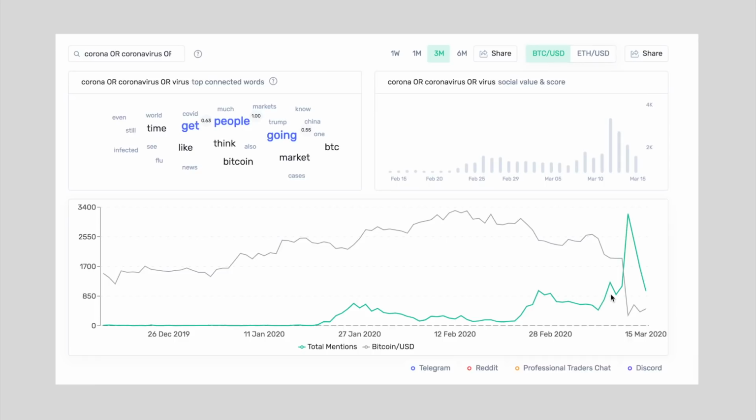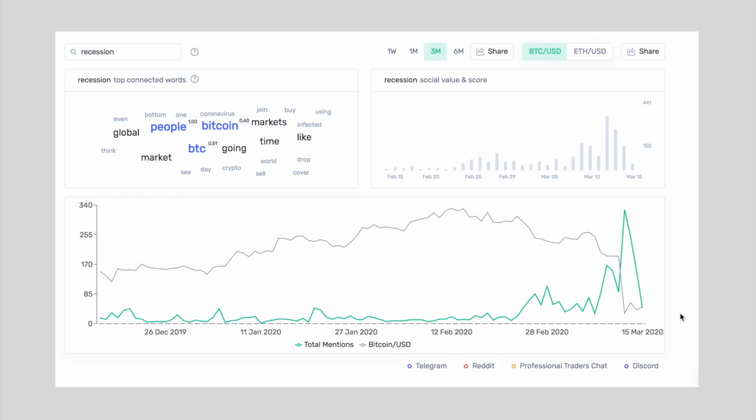So every time we see coronavirus mentions of its keyword, we can see an inverse relationship with Bitcoin's price action, and every time we see an increase in the mentions, we see a decline in Bitcoin's price action. And this is just all about uncertainty and fear increasing every time the mentions go up. And of course, Bitcoin's price is going down because people don't want uncertainty. They actually want cash. They don't want an investment that is speculative, high risk, and volatile.